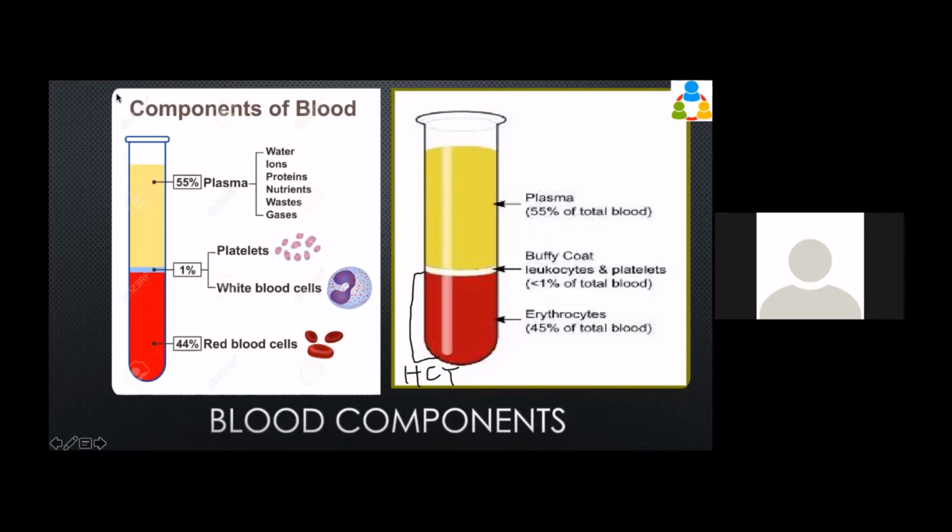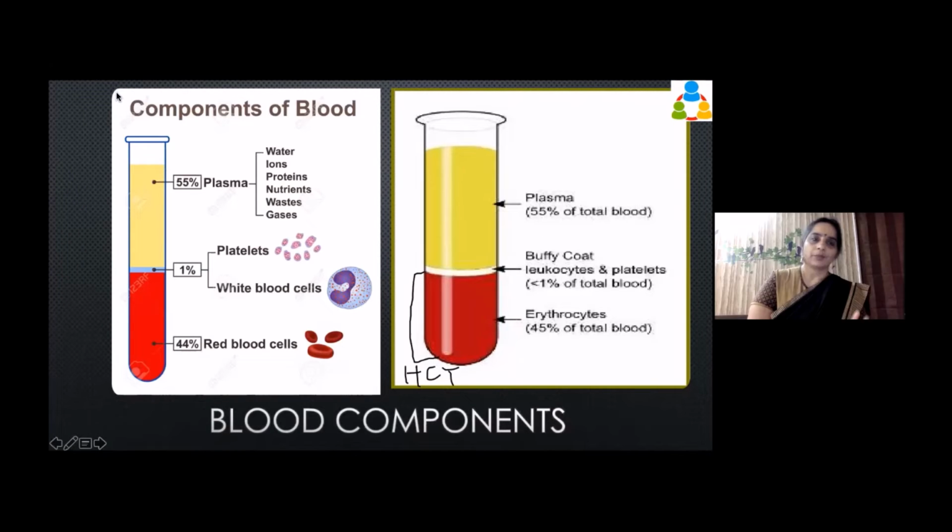Okay. So this is where we were. Now I am again trying to get you a little bit familiarized with the blood test. So we found that once we centrifuge the blood, we get 3 layers. The first, topmost, is plasma. Second is the buffy coat, which has got leukocytes and platelets. The third one is erythrocytes.